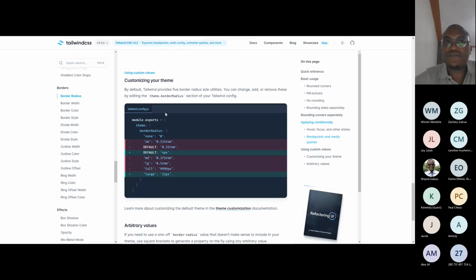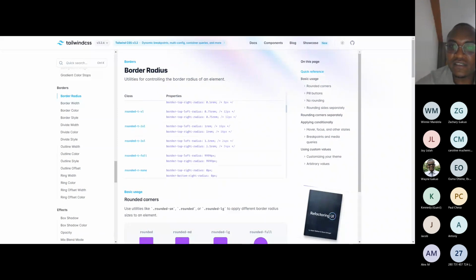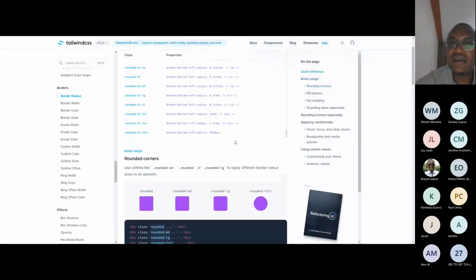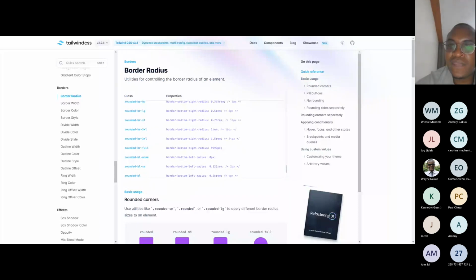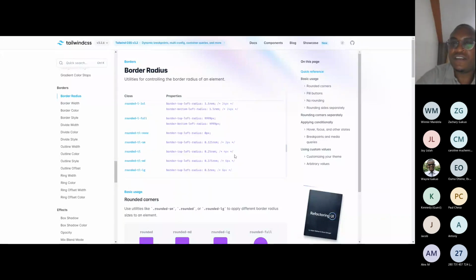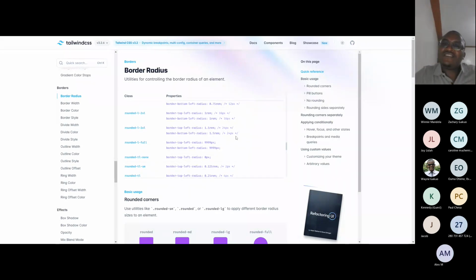This is Tailwind's official documentation. If you want to talk about border radius, it gives you all these already: 12 pixels, 24 pixels. It even has 9999 pixels, and 2 pixels, 4 pixels, 16 pixels. But now you might want 25 pixels, and it's not here. A designer has given you 25 pixels, and it's not provided by Tailwind. You may go to 24 just to cut corners, but now the design will be inconsistent. So how do you add 25?